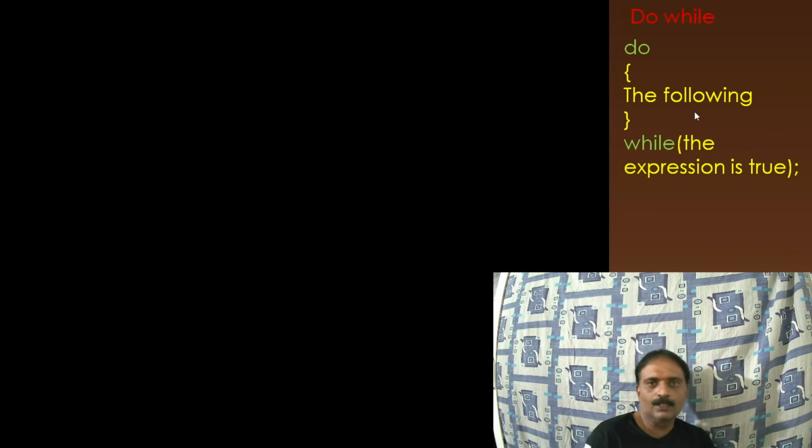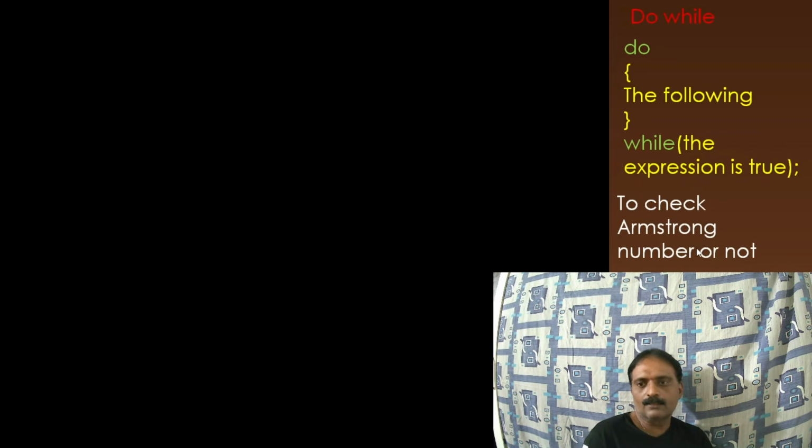The important thing to remember here is that this body of statements is going to be executed at least once, even though this expression is not satisfied. That is very important. The main difference between do while and while is that in the case of while, if the condition or the expression is not satisfied, the following statements will not be executed. But in do while, these statements are executed at least once, even though this expression is not true. Hope things are clear to you.